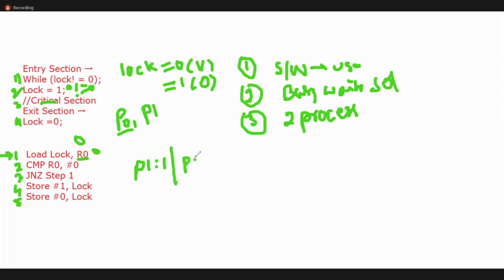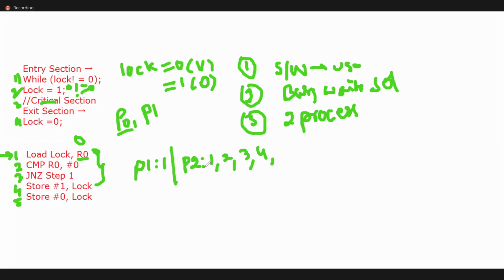So P2 starts execution. It executes the second line, third line, fourth line, even the fifth line, or in between, until the fourth line, and it has not released its lock. P1 actually loaded first, but it was preempted at the first line itself.